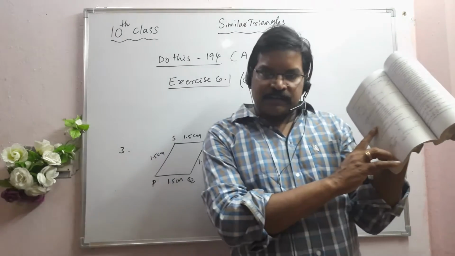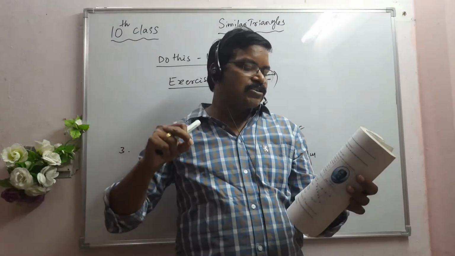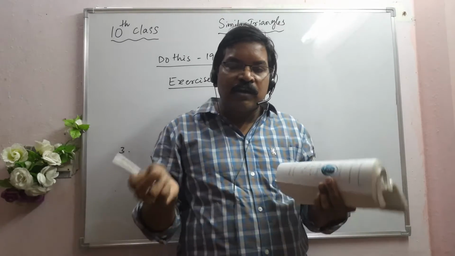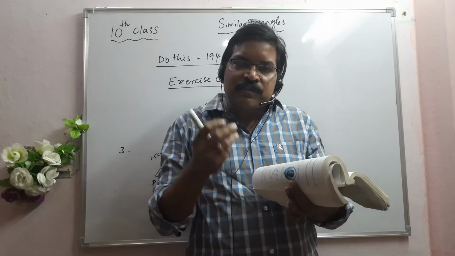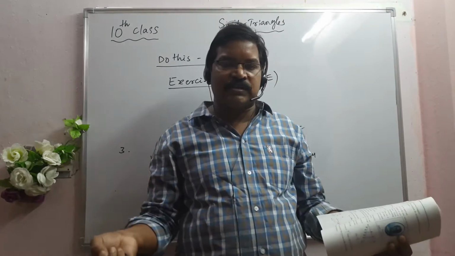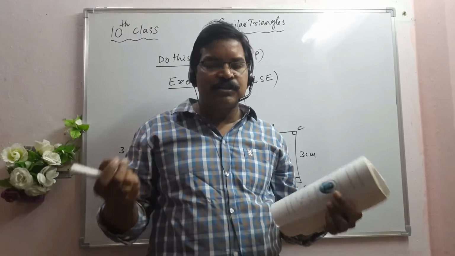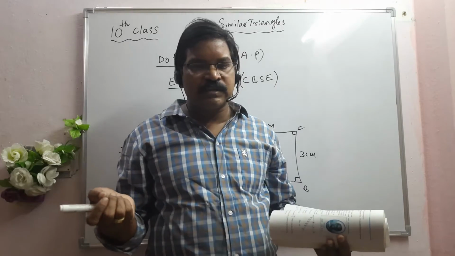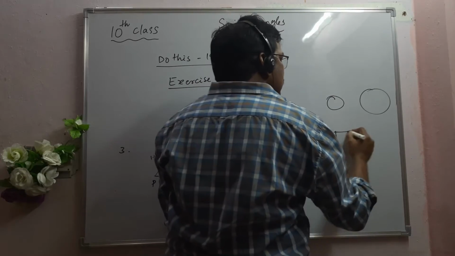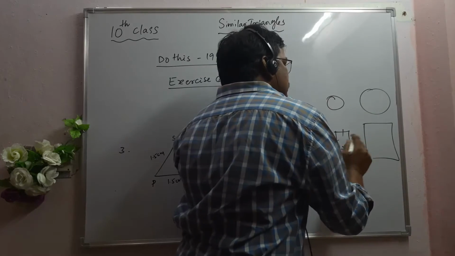See here the first blank. Let me read out the first blank. All circles are dash: congruent or similar. All circles are similar. They are congruent when they have the same radii, then they are congruent, right? Second blank: all squares are similar. Any two circles are similar. All the squares are similar.